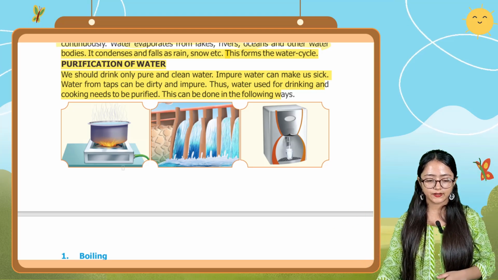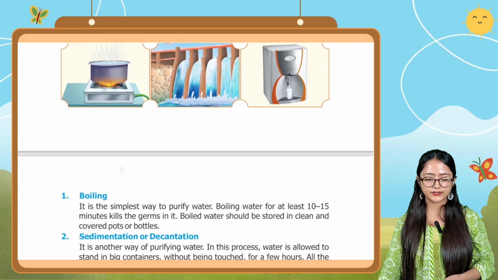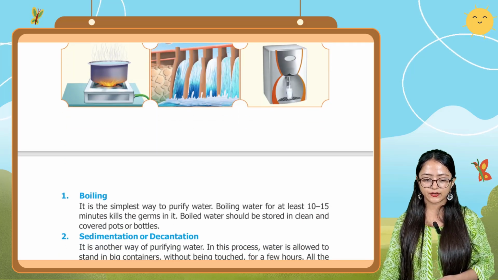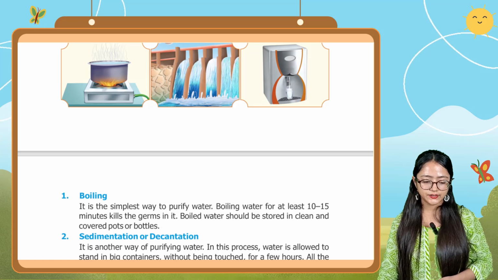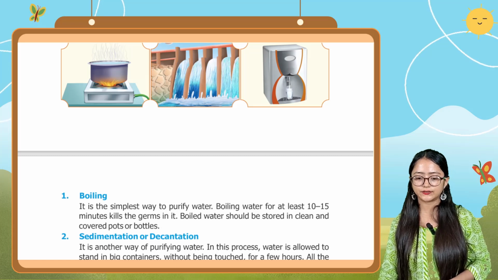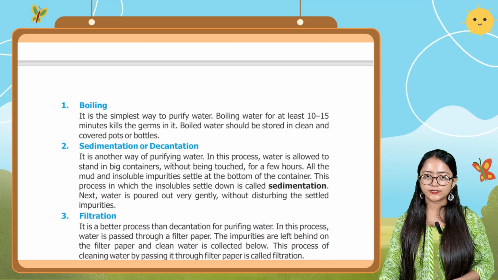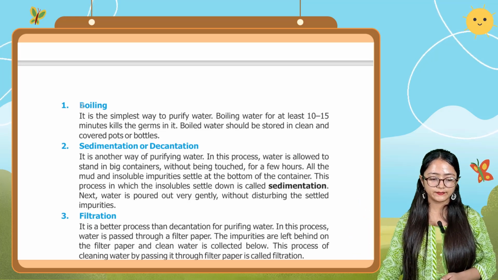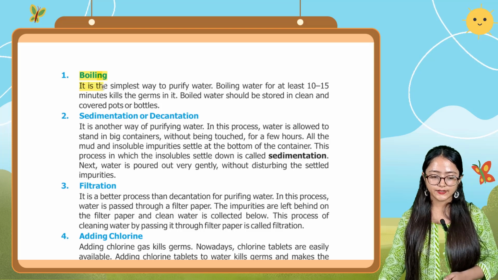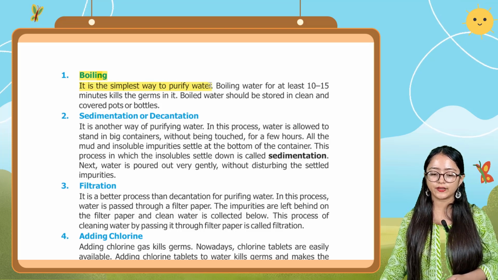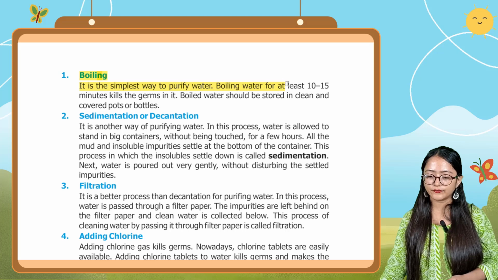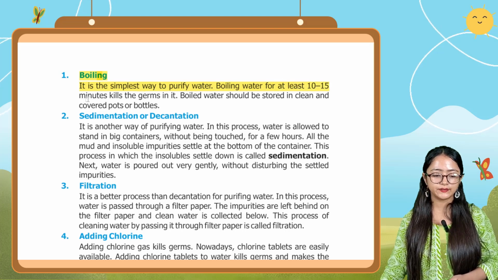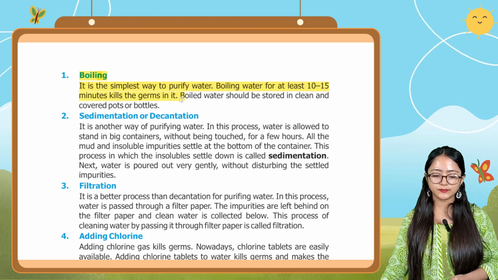In this figure you can see boiling, and there is also sedimentation or decantation, and filtration. Let's study these processes step by step. The first one is boiling. It is the simplest way to purify water, and boiling water for at least 10 to 15 minutes kills the germs in it.